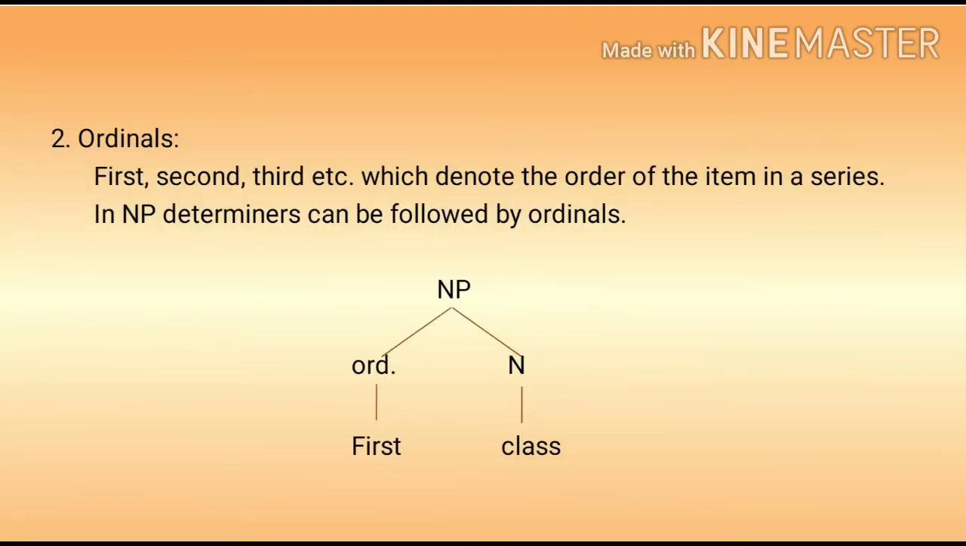Next is ordinals. First, second, third, etc., which denote the order of the item in a series. In NP, that is noun phrase, determiners can be followed by ordinals. So, NP, the noun phrase, is divided into ordinal and noun. Ordinal first and noun is class, first class.